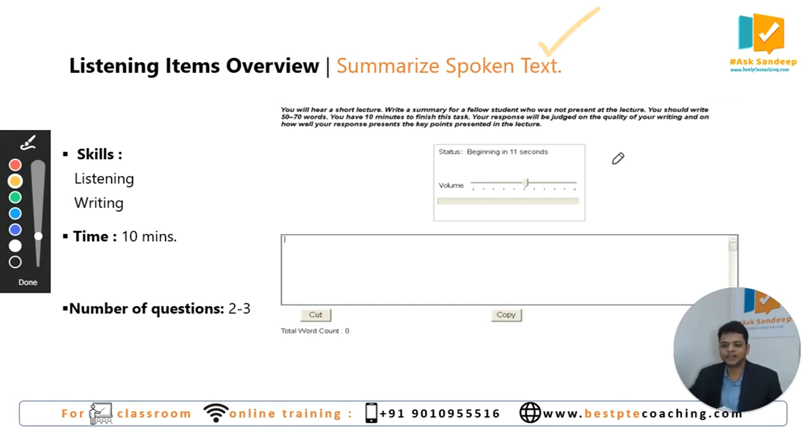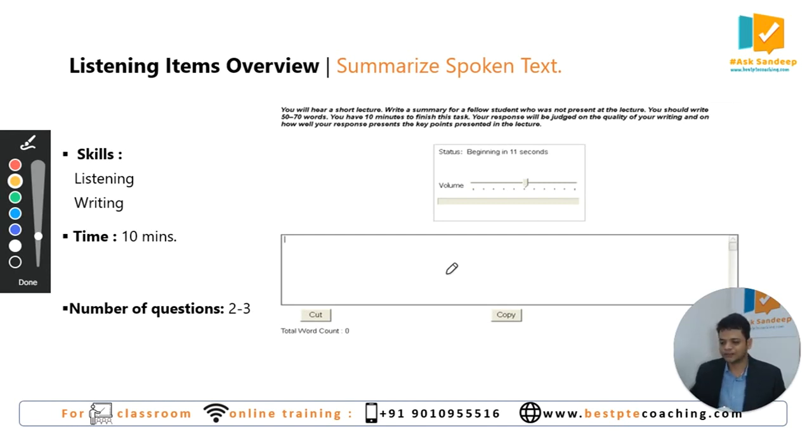In this particular question, you can see this is the audio box. Here is where the audio gets played. You will get to hear an audio. Of course, the audio contains either a lecture or a conversation. You have to carefully listen to that lecture or conversation. If needed, you take the notes. After listening to that, you have to write a brief or a summary in 50 to 70 words.